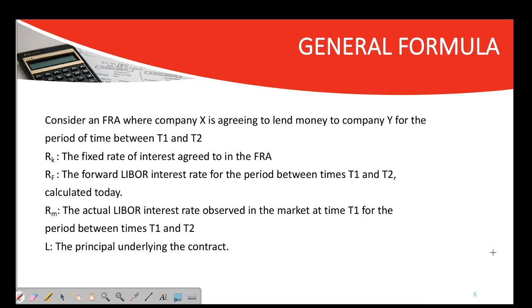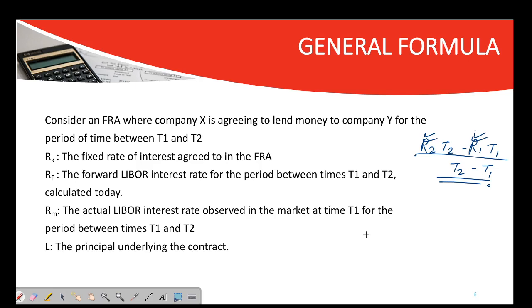Now the general formula you need to consider for the valuation of a forward rate agreement: just like in forward rates, we calculate the forward rate. The general formula was R2 into T2 minus R1 into T1 upon T2 minus T1. Now remember one thing, it is the forward rate, but that doesn't mean that what you are anticipating at that time from the risk-free zero rates, that forward rate you will realize. All right, so let me repeat this again.